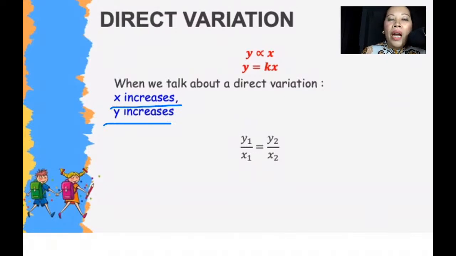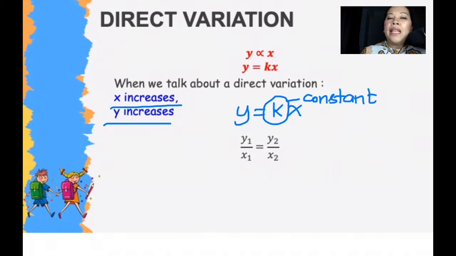If we write it in a relationship form, y is directly proportional to x. The k here that you would find in the relationship is what we call a constant factor. That's actually a scale factor if you are doing ratio and proportion. So it's a constant increase or a constant decrease. So you have a k, which is a constant.